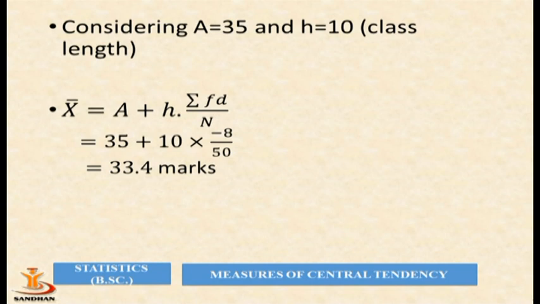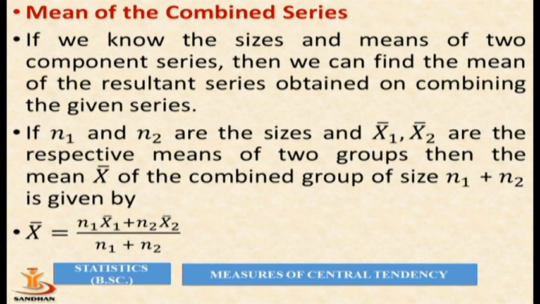Now by using the values in the formula, we get the required result. So here a is 35, h is 10, into minus 8 divided by 50. So we get x bar equal to 33.4 marks.